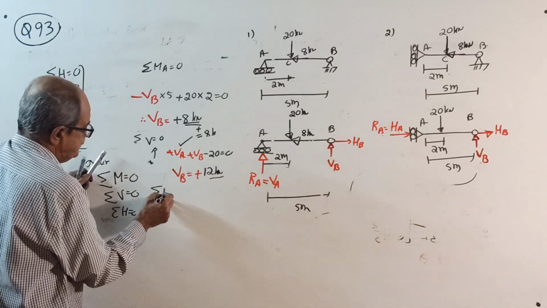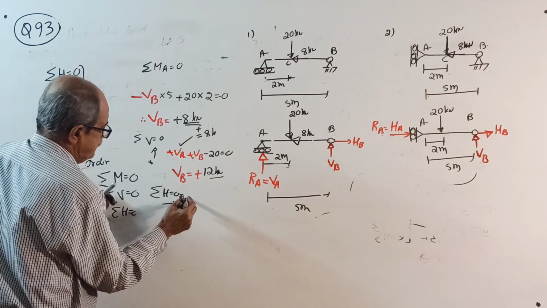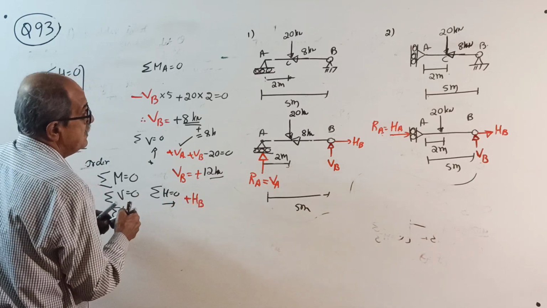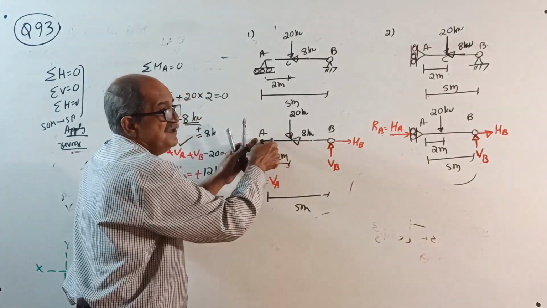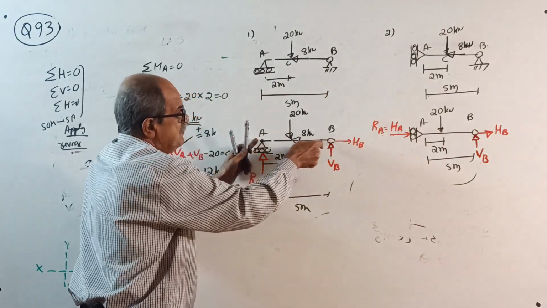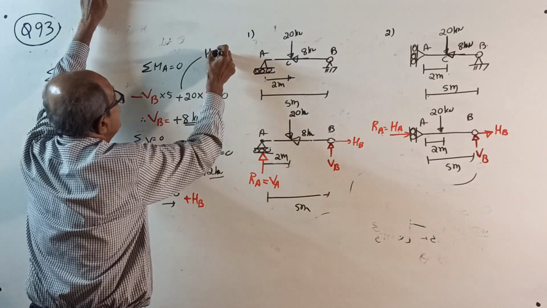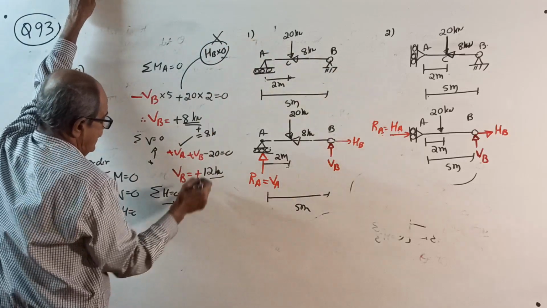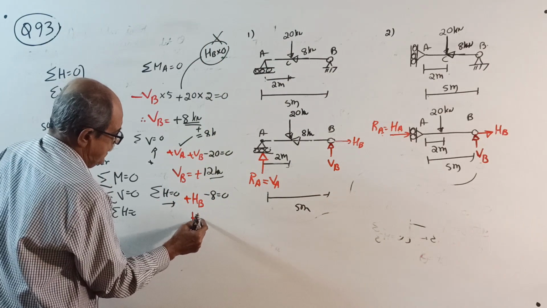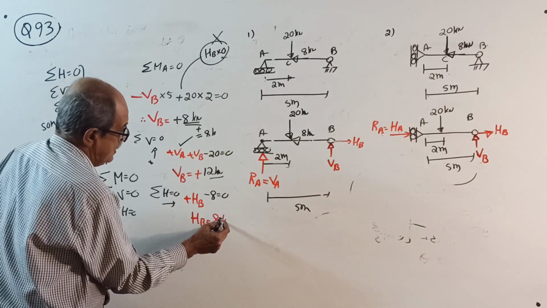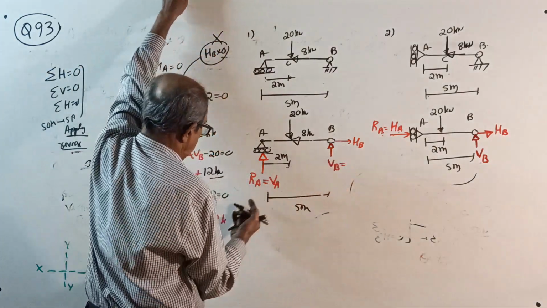And sigma H equal to 0, take right side positive: HB minus 8 equal to 0. One thing forgotten. When you take moment about A, remember it is HB into 0. Why? The line of action of HB passes through A. Make a note here: HB into 0 at that time, that's why not considered. You will get HB equal to how much? 8 kilonewton.